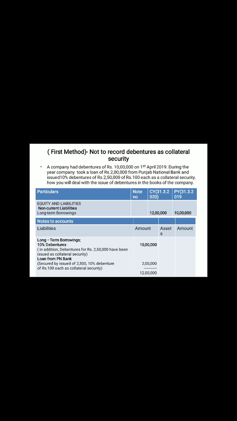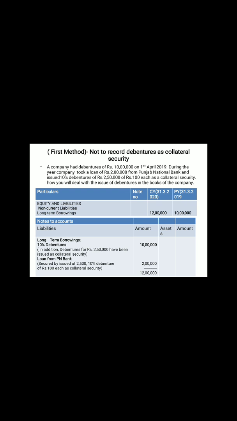But now the securities issued are 10% debentures of 2,50,000. This entry will not be shown here in the first method because the entry is not made. So the 10% debentures are shown with the value of 10 lakh which you already have, because the 2,50,000 offered as security is not part of the debentures.